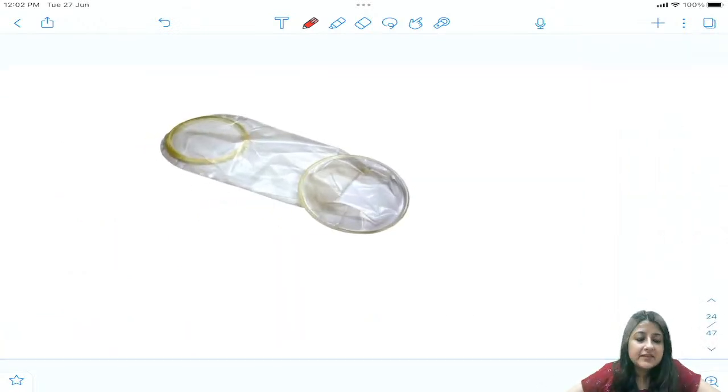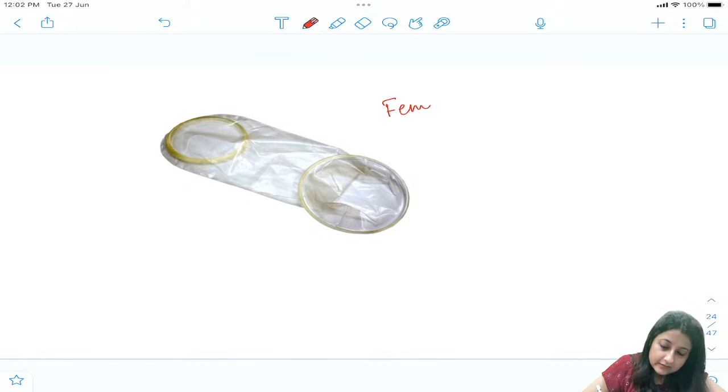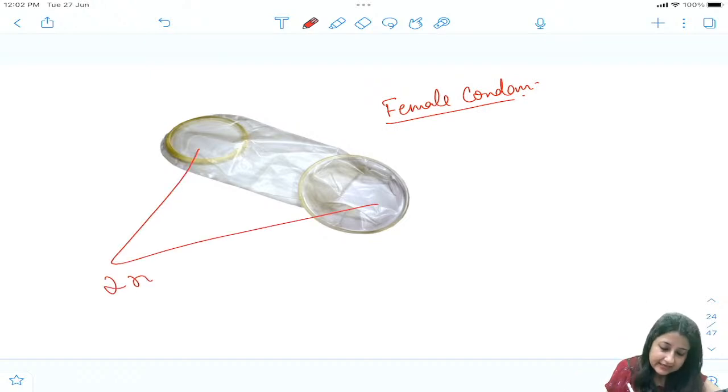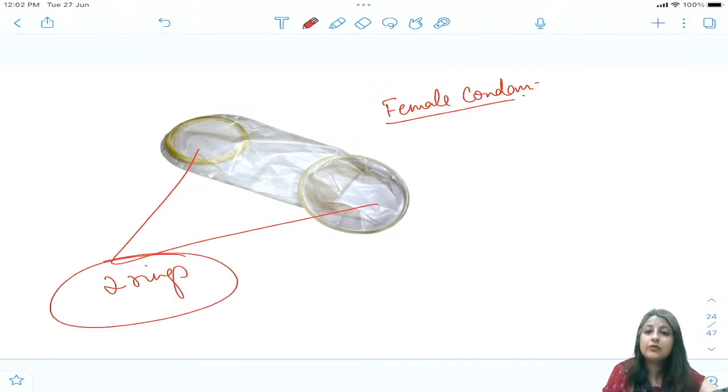Which contraceptive is this? We'll look at some important contraceptives which keep coming in our exams. Which contraceptive is this? Can you tell me? Diaphragm? No. This is a... very good. This is a female condom. Female condom में कितने rings हैं, guys? 2 rings. That's how you will identify it. It has 2 rings.